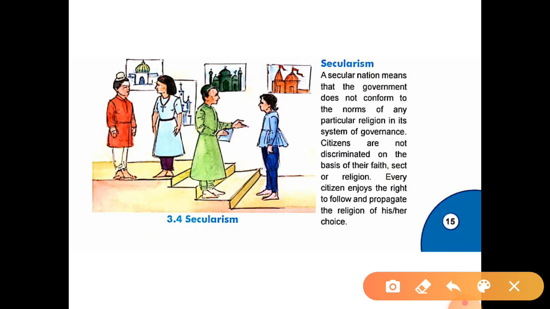Citizens are not discriminated on the basis of their faith, sect or religion. Every citizen enjoys the right to follow and propagate the religion of his or her choice. Every citizen of the country is free to follow any religion according to their choice.